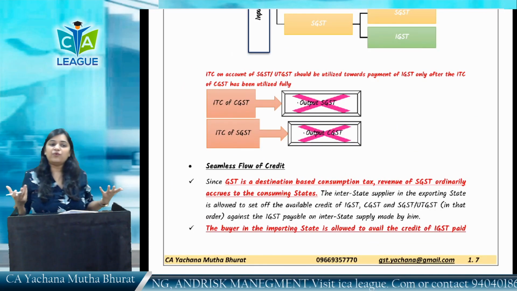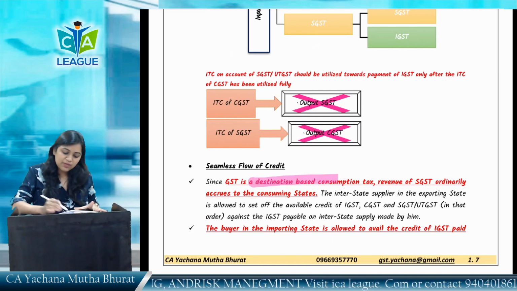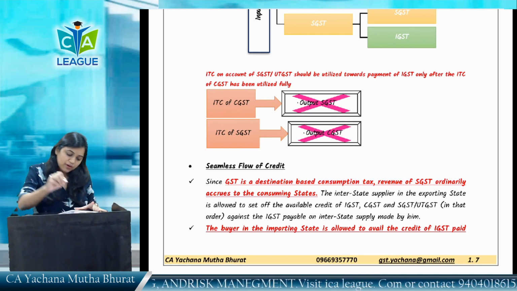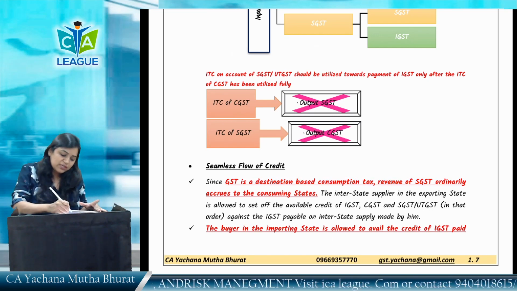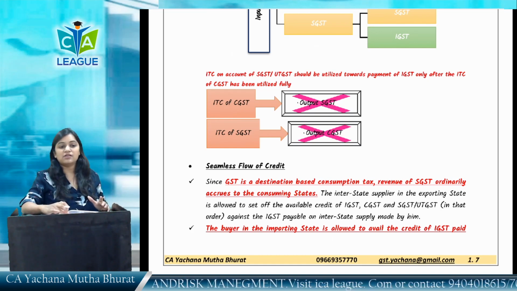Next is seamless flow of credit. This we have already discussed. GST is what? A destination based consumption tax. So revenue of this we have already discussed. The revenue goes to what? Consuming state. Therefore, the consuming state will allow you the credit of IGST.